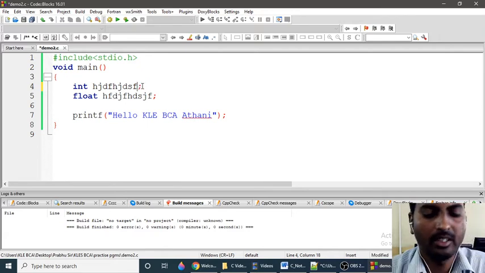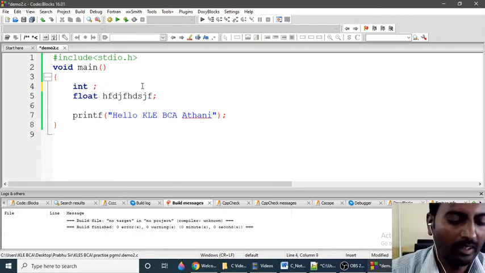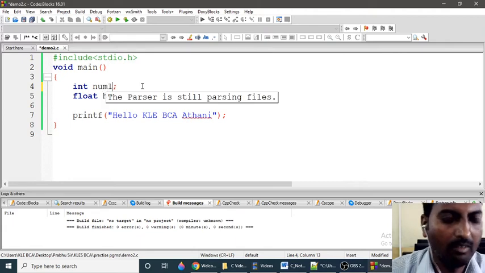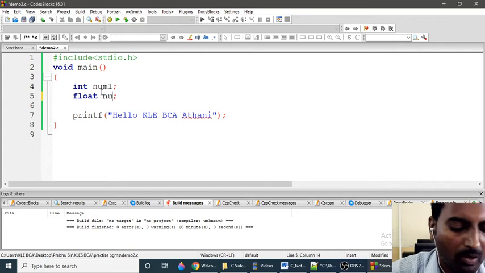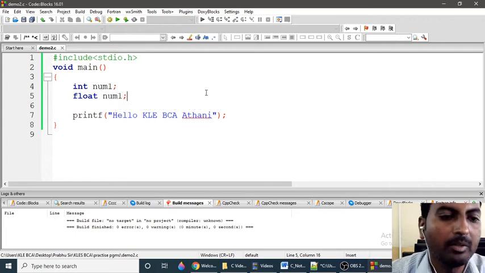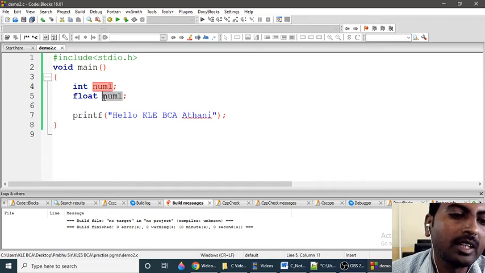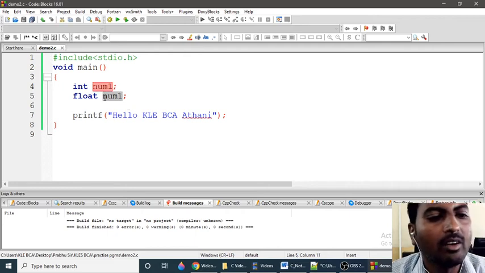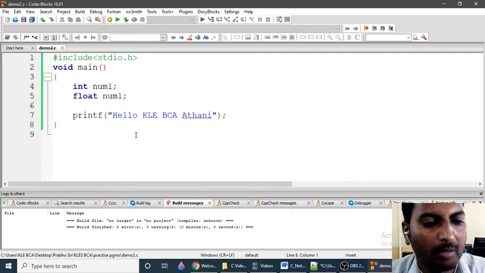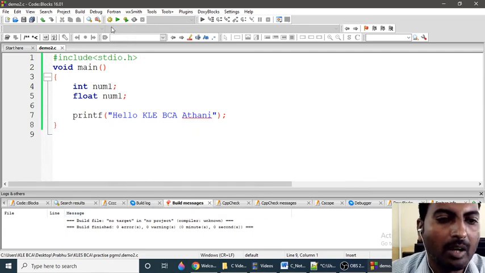But now you see, if you are declaring num1, a variable of type int, and again I am declaring num1 of type float, this will become invalid because num1 has already reserved a memory and it is going to store an integral value. Again I am reserving a memory with the same name. Already num1 is there, so again reserving memory with the same name is not allowed in the C compiler. So the compiler will throw an error. If you compile, I will get an error.